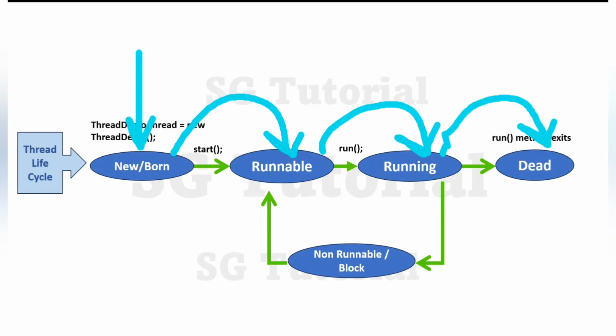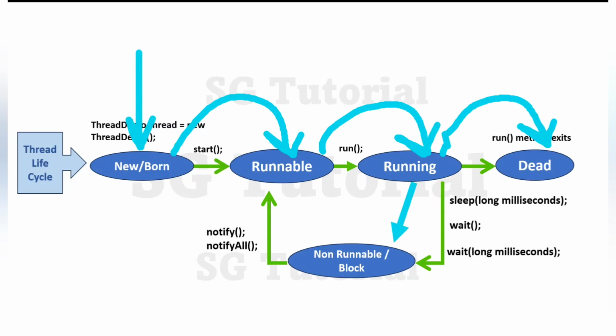And in case during execution, that means while executing code inside the run method, if the thread encounters the sleep or wait method, then the thread will pause the current execution and will enter into a non-runnable state or block state for a specific time. And when the time expires, or the thread is notified using notify or notifyAll, the thread will again enter into the runnable state.